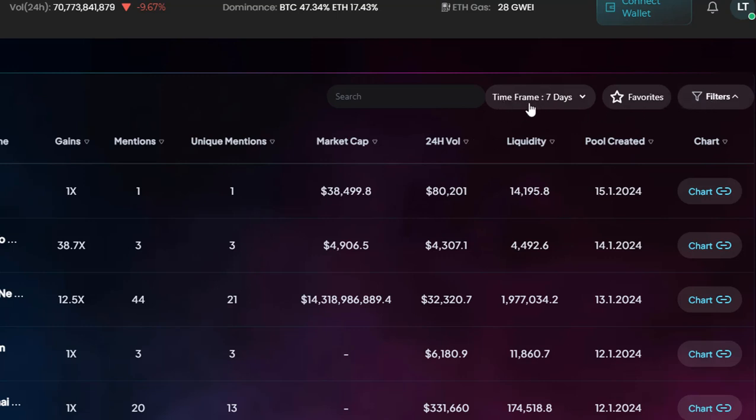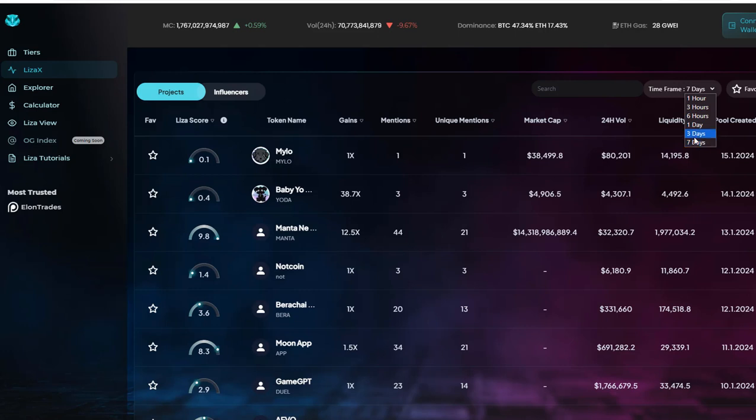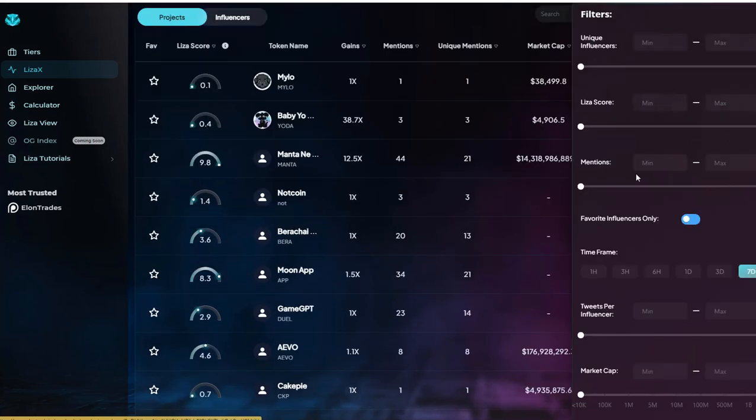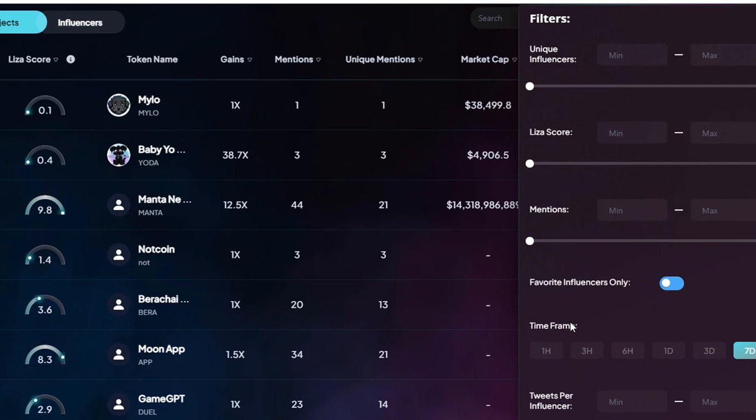By the way, here in the time frame, you can check according to those time frames. It's from 7 days up to 1 hour. The higher tier a user has, the more accurate and shorter time frame they can use. Okay, once I click on the filters, you will have different kinds of options to make filters. So let's say I'm going to choose the 1 day time frame.